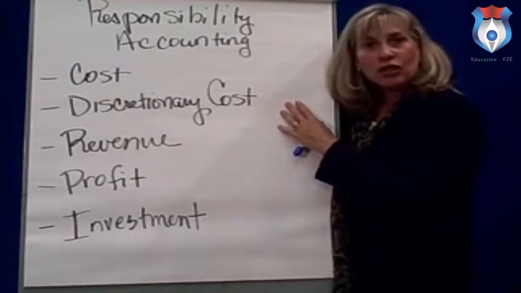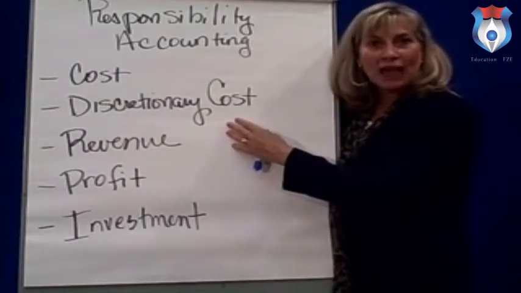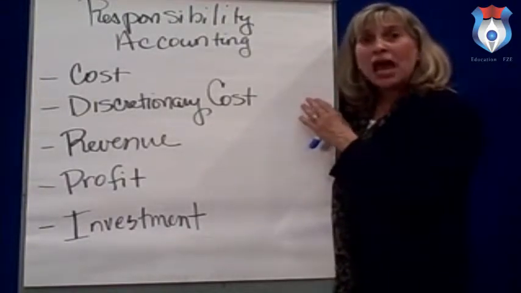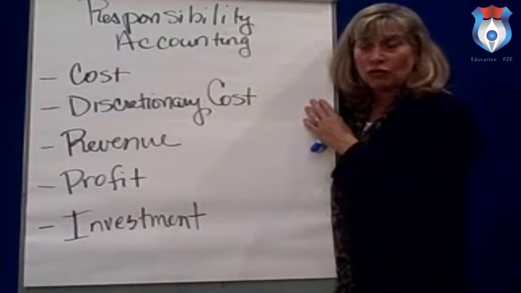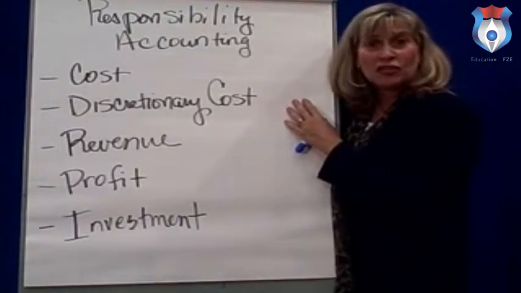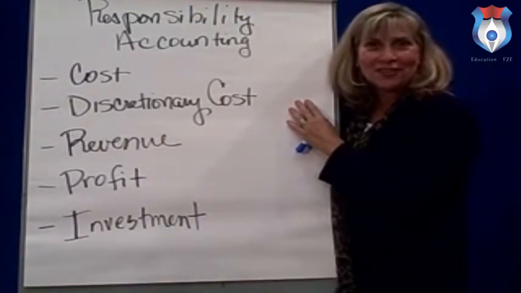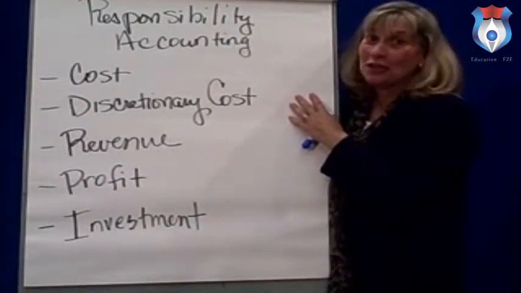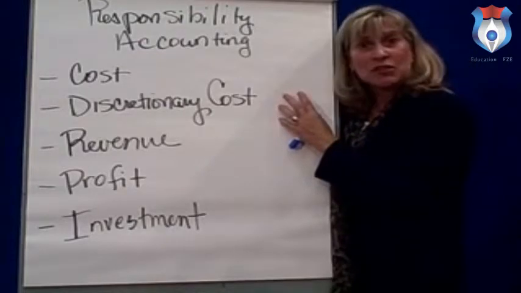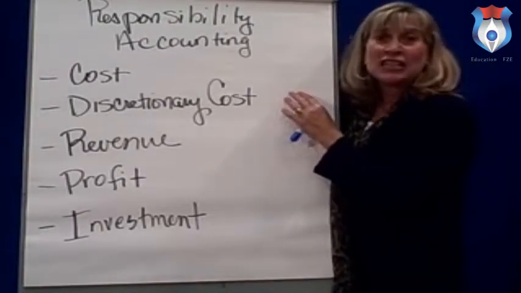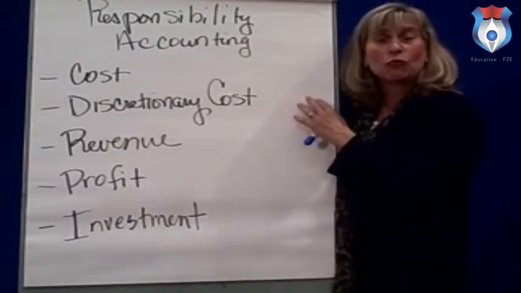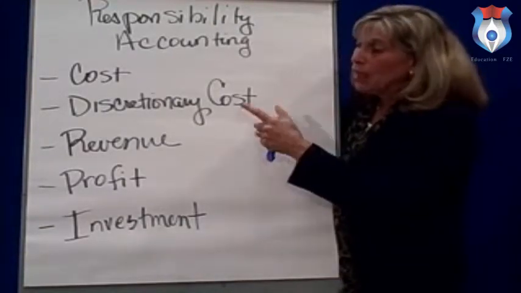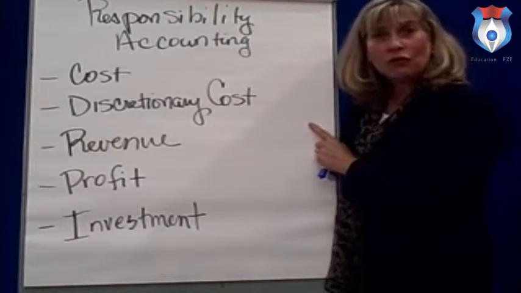So in a discretionary cost center, we'll compare what they actually spent with their budget and probably use non-financial performance measures to see if these centers and their managers are effective in being responsible for their duties and doing a great job. So a lot of times non-financial performance measures. Did their project go okay? Did they reach the folks they wanted to reach? So that's discretionary. The next one is called a revenue center.